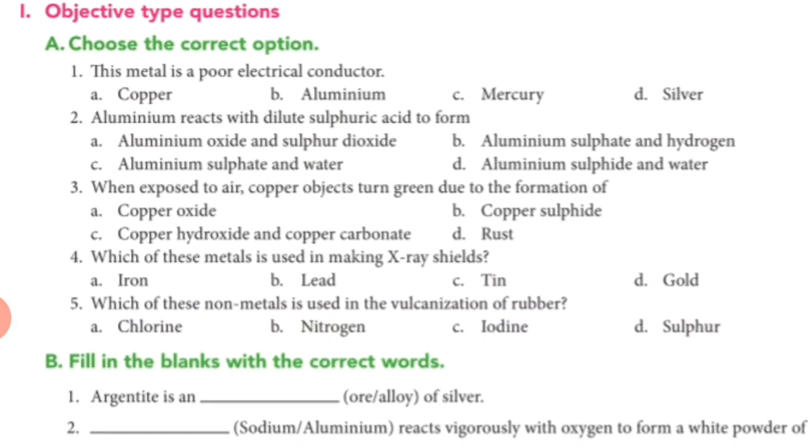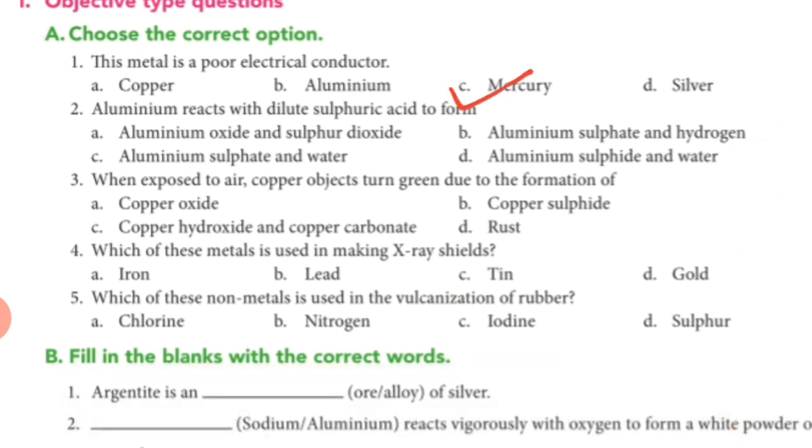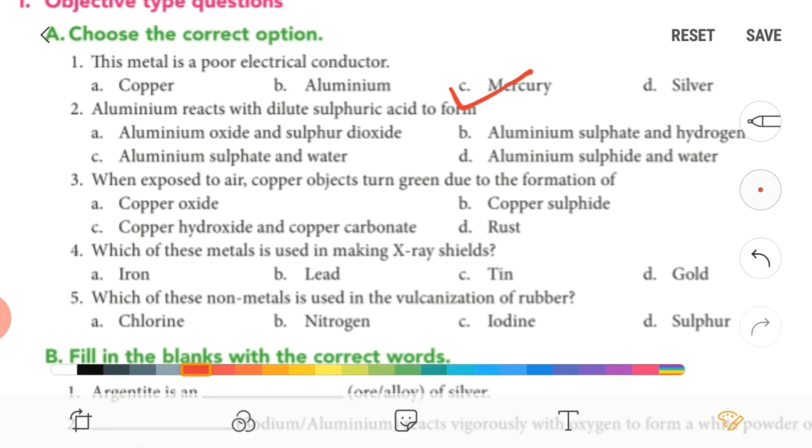MCQs. Let's solve it. First MCQ: which metal is a poor electrical conductor? Silver is a conductor, aluminium and copper are all conductors. Mercury is a poor conductor, right?